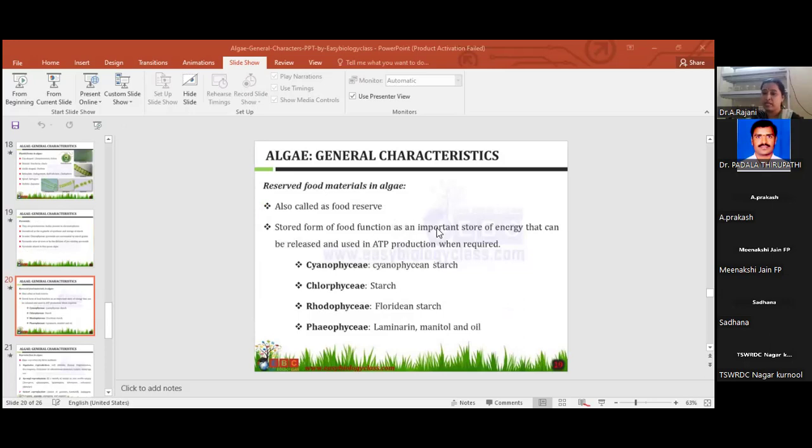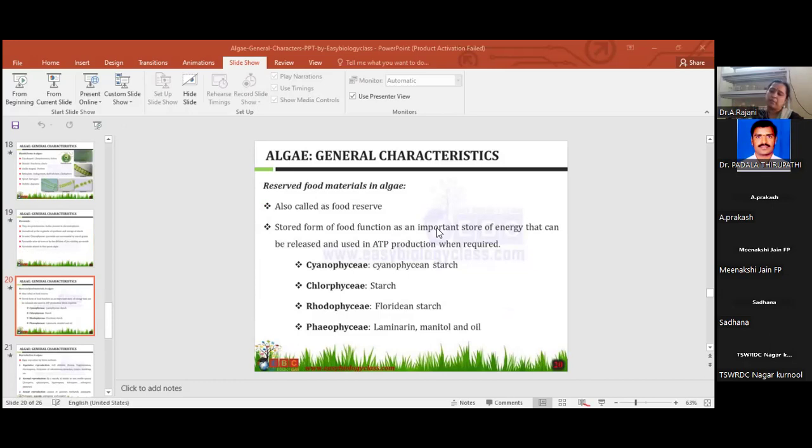Coming to the next, very important, this one also. What are the reserve food materials? Starch is the basic point here, in each and every class. But different types of reserve food materials are also present. Reserve food material is stored as an important store of energy that can be released and used for ATP synthesis. What type of reserve food material?